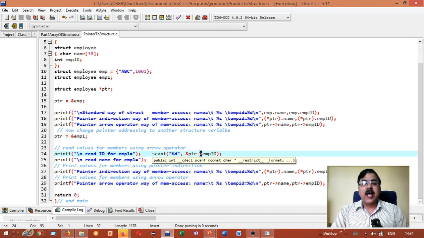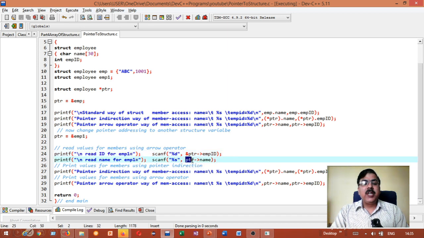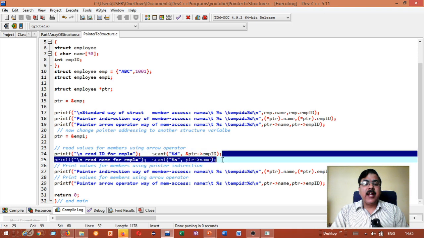So see, I have not used the dot operation, as PTR is a pointer, I am using the arrow operation. Similarly in case of id, and similarly in case of name also, I am using the arrow operation, pointer arrow name. So I have scanned values for my employee 1.